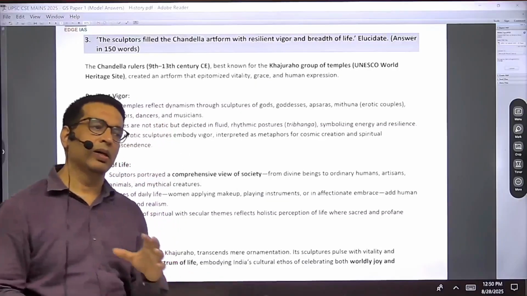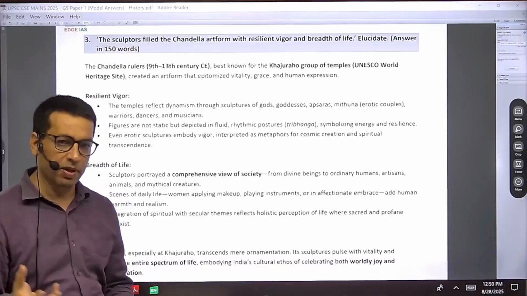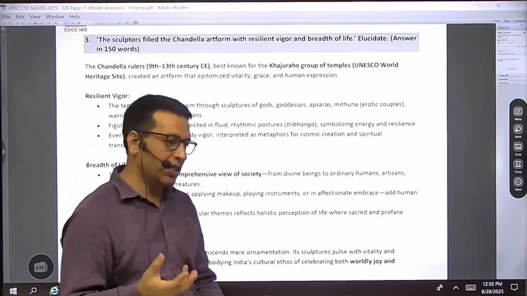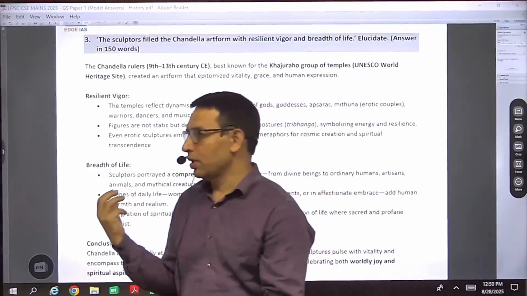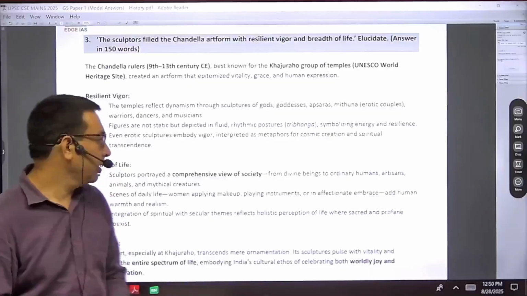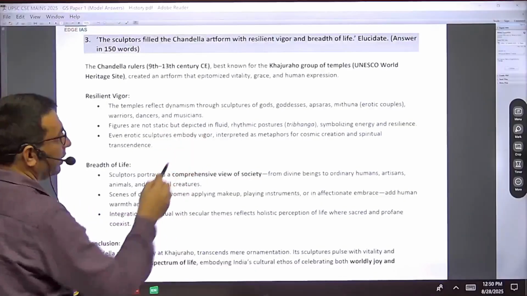So they have used worldly affairs, meaning the life of common people and their affairs, as well as religious affairs in their sculpture making. So we find that they have used dynamism in their sculptures.